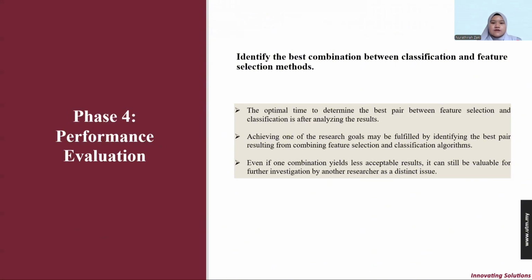Lastly, for the identification of the best combination between classification and feature selection, the optimal time to determine the best pair is after analyzing the results. Achieving one of the research goals may be fulfilled by identifying the best pair resulting from combining the feature selection and also the classification. Even if one combination yields a less acceptable result, it can still be available for further investigation by another research.